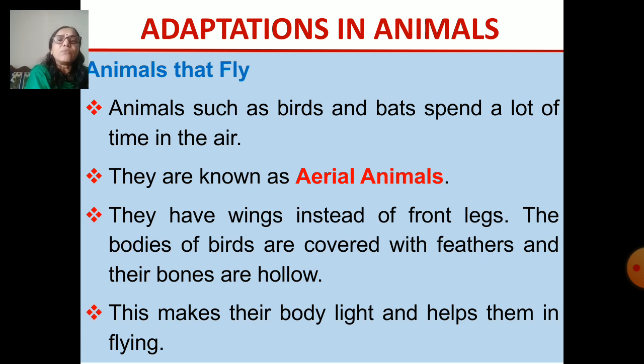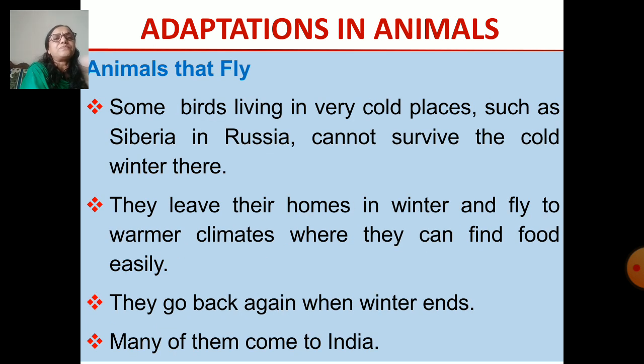They have got wings instead of front legs, and also their bodies are covered with feathers. So this is how the aerial animals are able to fly.